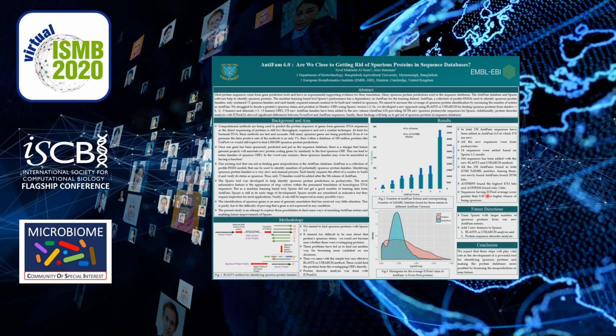So we suggest that SPURIOUS can be trained with a large number of spurious proteins using our new ANTIFAM entries, and we can suggest two new features, that is BLASTX or USEARCH analysis and the protein sequence disorder analysis. And we can expect that these steps will play a vital role in the development of a powerful tool for identifying spurious proteins to a greater extent and making the protein database free from misprediction in the near future. Thank you so much.